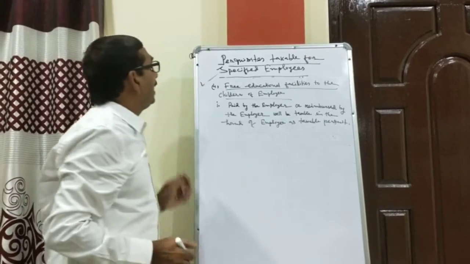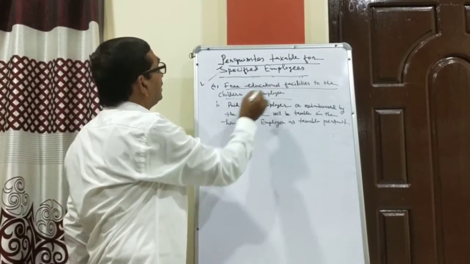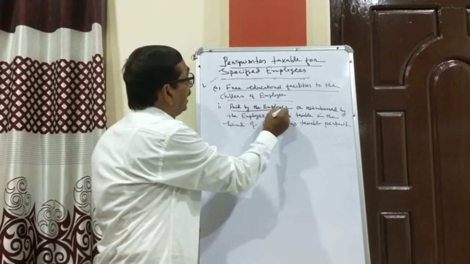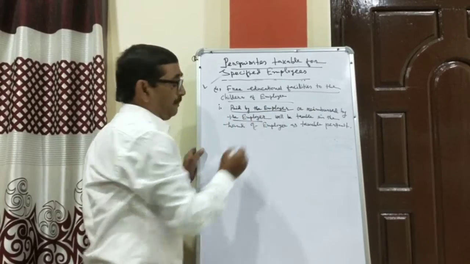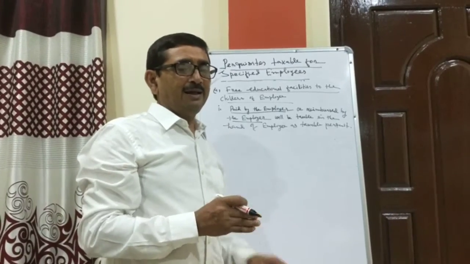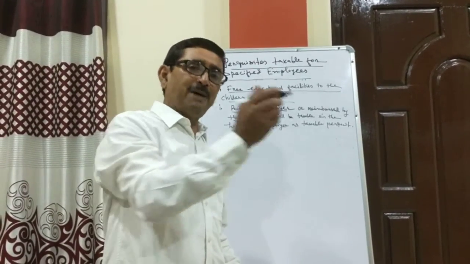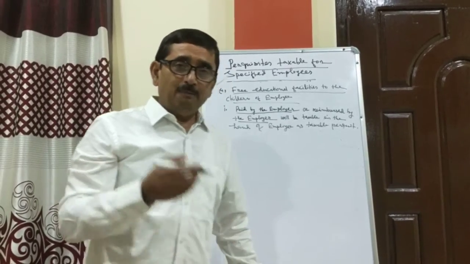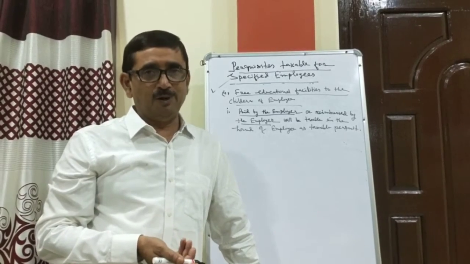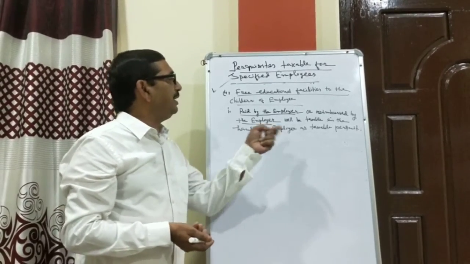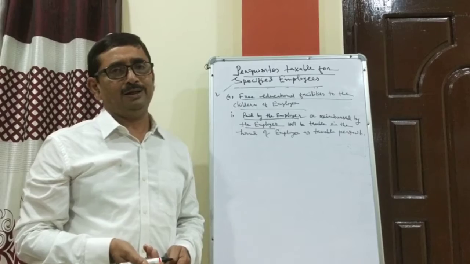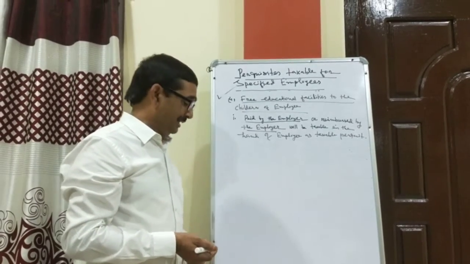That means any children's education fees or any amount for education of the children paid by the employer or reimbursed by the employer. Paid means if the school fees or college fees of the employee's children is directly paid by the employer, or the employee paid the money and the employer reimbursed, that means returned the money to the employee, then this amount should be taken as taxable perquisite in the hand of the employee. So the employee has to treat it as a taxable perquisite.